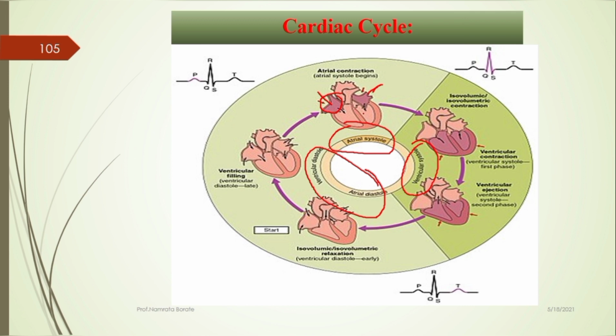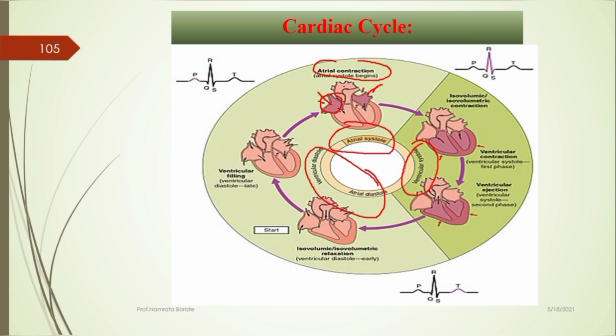That is a pressure which is exerted on the wall. Due to this pressure, the SA node gets excited and generates the cardiac impulses. Due to this, the cardiac muscle of the atrial wall contracts. That results in atrial contraction, which means the atrial systole condition. This atrium opens into the ventricle. In atrial systole, it pumps the blood towards the ventricle.